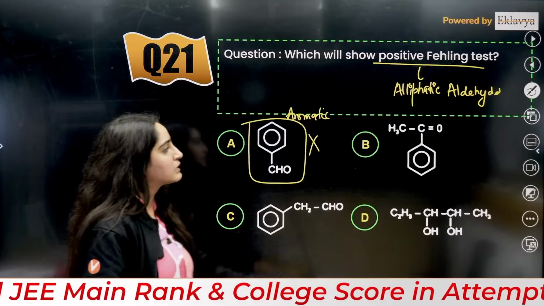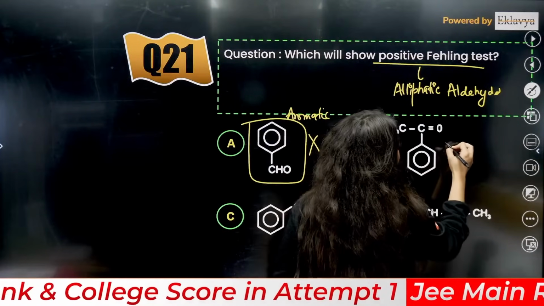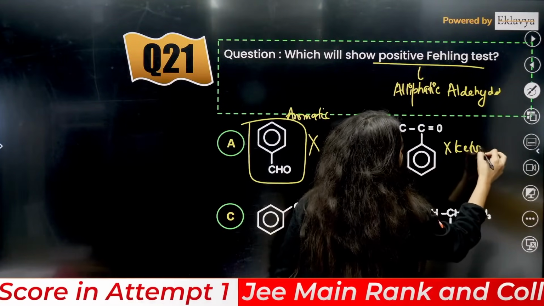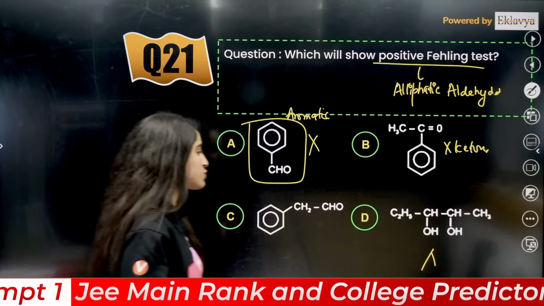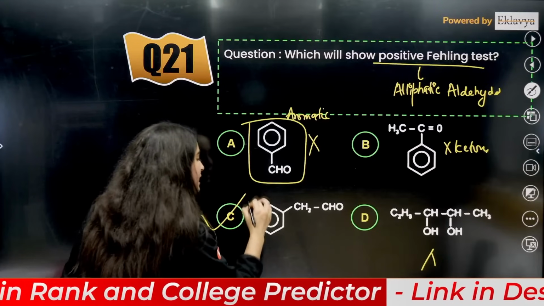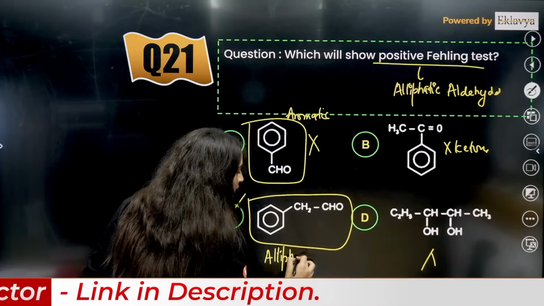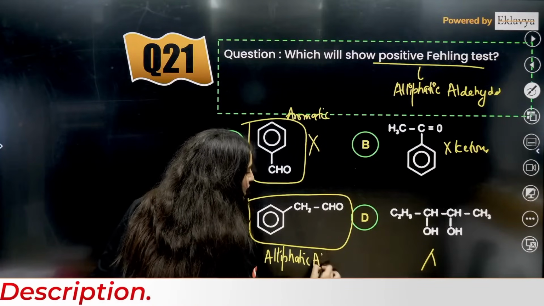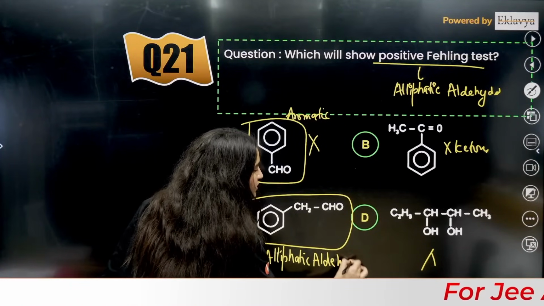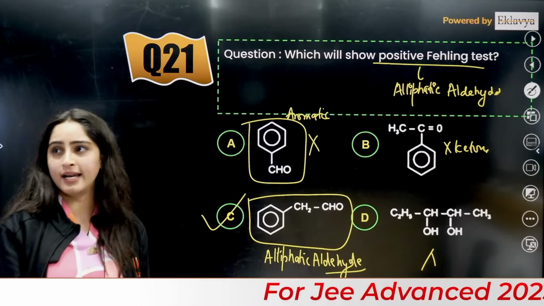Okay, this is a ketone. Ketone will also not show. Alcohols will not show. The answer is C, because it is aliphatic aldehyde. C is the correct answer, right?